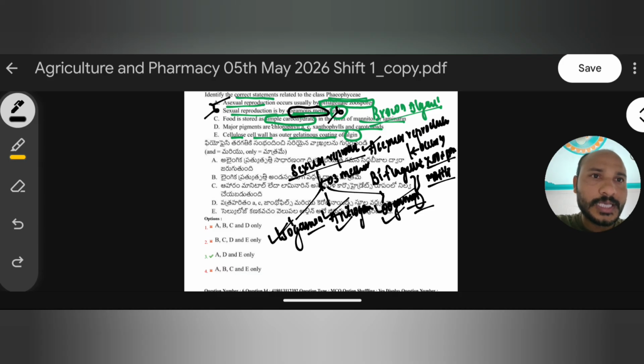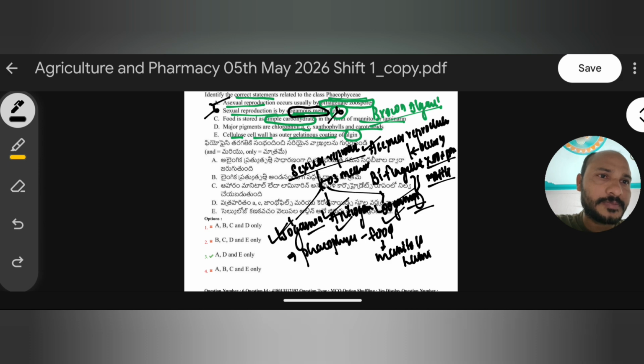Food is stored as a simple carbohydrate in the form of mannitol and laminarin. Generally in Phaeophyceae, food is stored in the form of mannitol and laminarin, but these are complex carbohydrates, not simple carbohydrates. The question says simple carbohydrate, so this statement is also wrong.